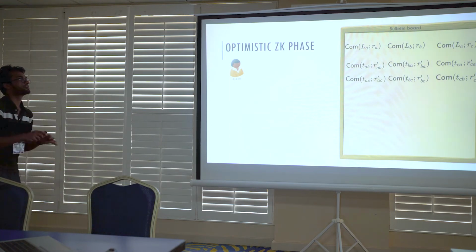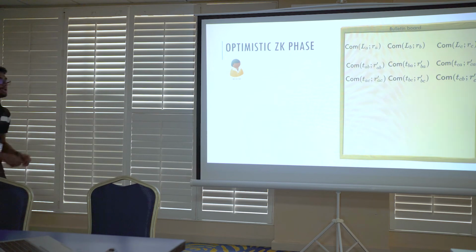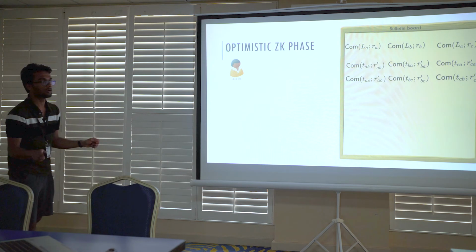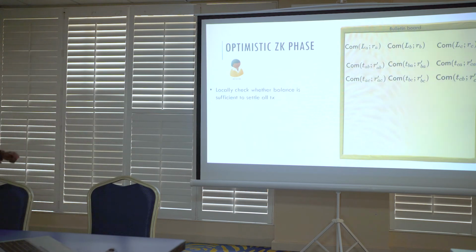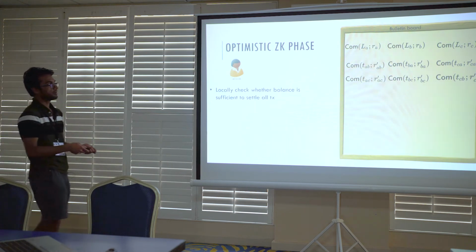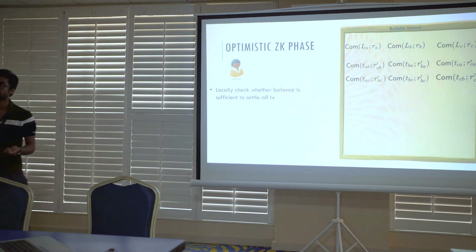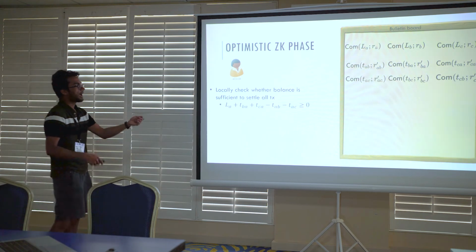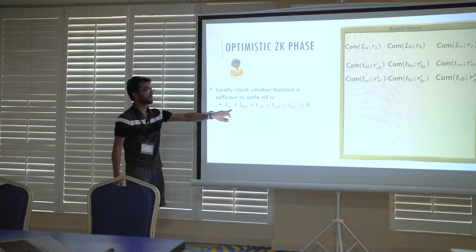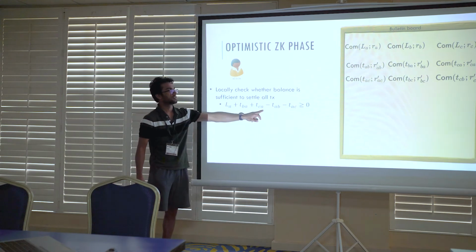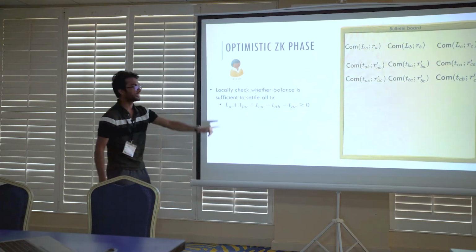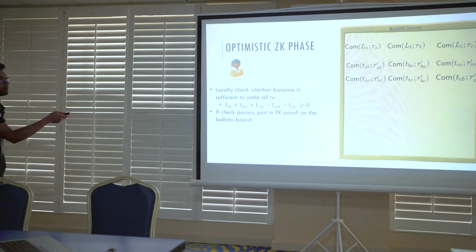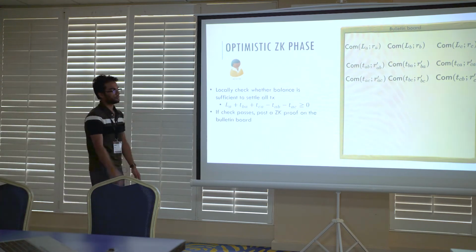Now we move to the first phase, which is the optimistic ZK phase. In this phase, we won't even make use of secret shares at all. We would just use the commitments that were generated and try to solve the problem. As I mentioned, each party can locally check whether they have sufficient balance to net all their incident transactions. For example, Alice can add its initial balance and its outgoing pending transactions minus the incoming pending transactions and check whether the expression is greater than 0 or not. And if so, it can post a zero knowledge proof of this fact on the bulletin board.